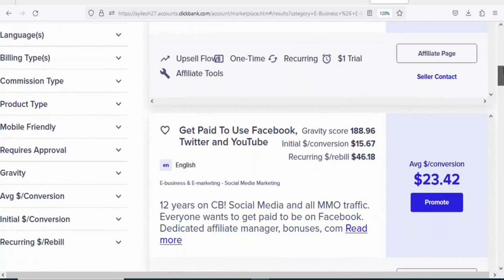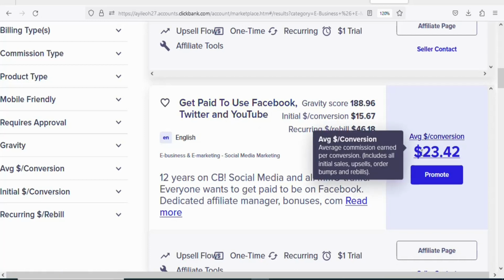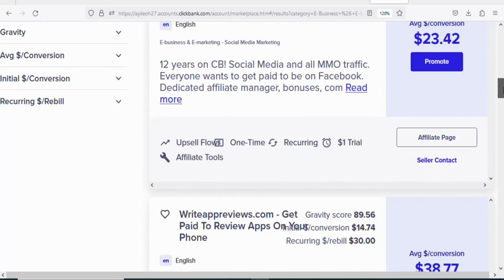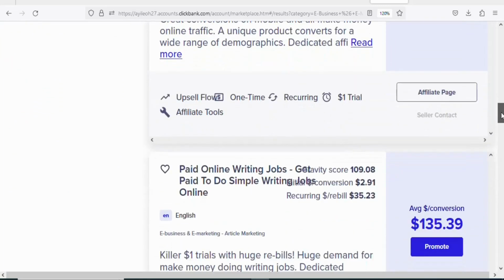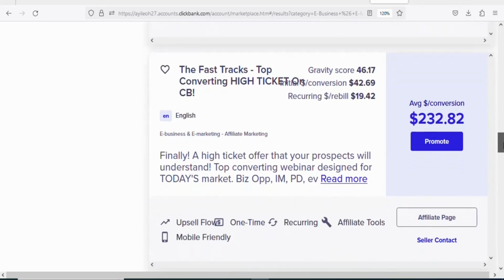If you scroll down, you can see this product right here: Get Paid to Use Facebook, Twitter and YouTube. This product, the commission rate is $23.42. If you want, you can promote it. The best part is that it has recurring rebill. You can see $46.18. That is the amount that you are going to make when your referrals buy an upsell product. So this is one of the best products that you can promote. As I scroll down, you can see many products that you can promote to earn money under this category.